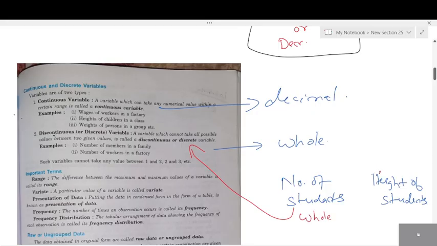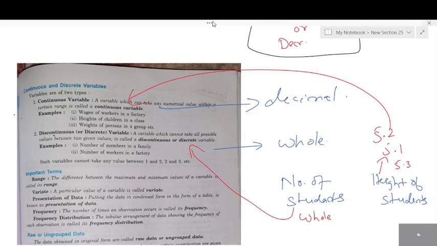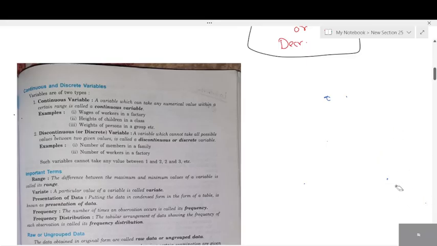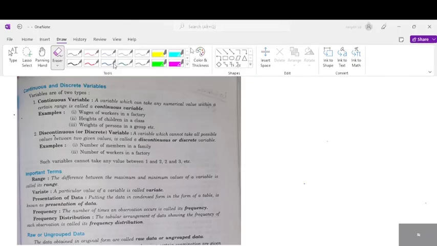What about height of students? Some can be 5.2 feet, 5.1, 5.3, right? Can you see decimal is also included? So it comes under continuous variable. There's nothing difficult. Just understand the concept. When I talk about continuous, decimals, even the numbers will be continuous. Next, range, variate, representation of data, frequency, frequency distribution.